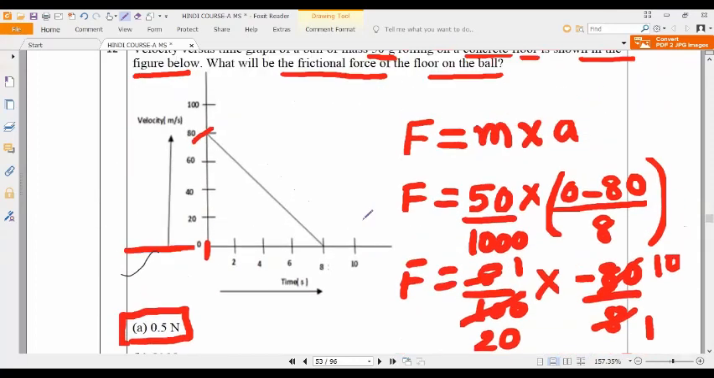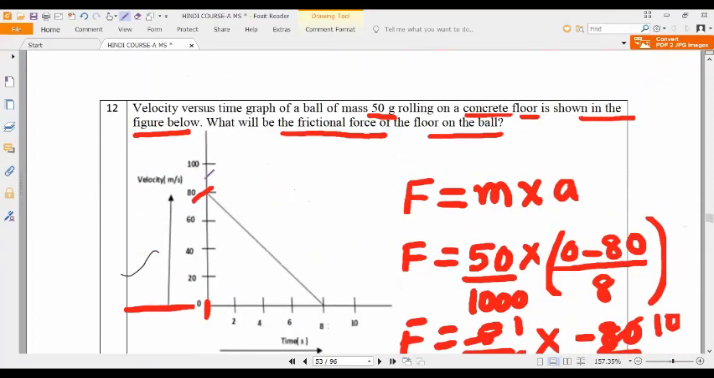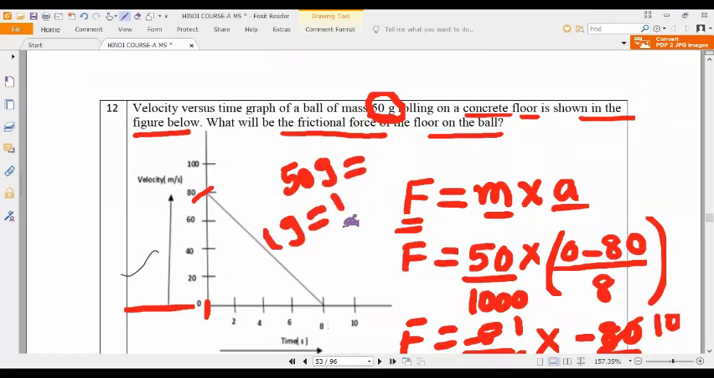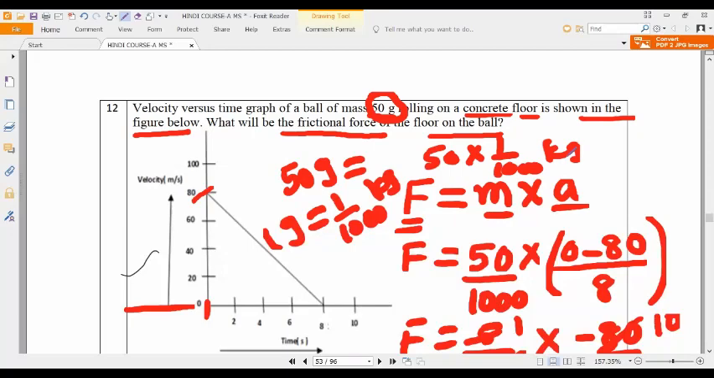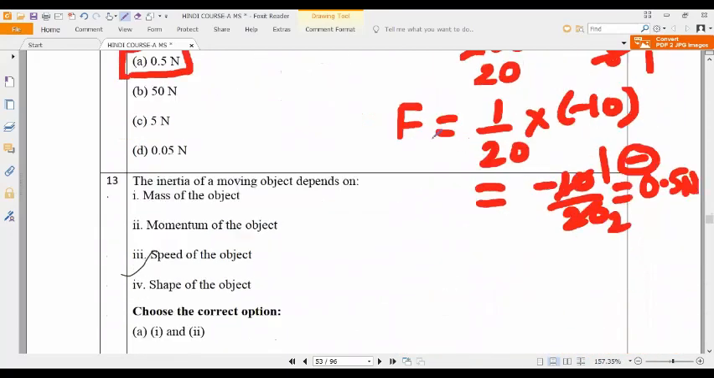Have you solved it? Do you understand how to solve? Very simple. They are asking for the frictional force, and force is equal to mass into acceleration. So we find the acceleration and multiply with the mass. But here we should take the mass in kilograms, because the mass is given in grams. 1 gram is equal to 1/1000 kilograms. So 50 grams means 50 into 1/1000 kilogram. Please all of you note it down.